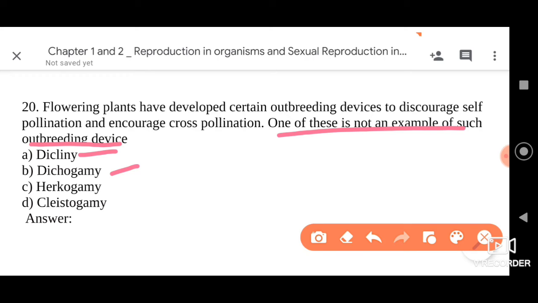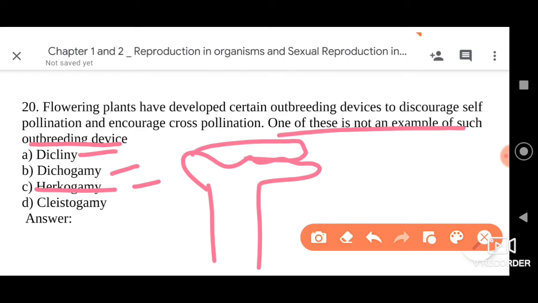Herkogamy means formation of a hood on the surface. If this is the stigma, there will be some hood formation covering the surface, so that even when pollen grains come and sit on the flower, they will not undergo pollination. By avoiding self pollination, the only option left is cross pollination.